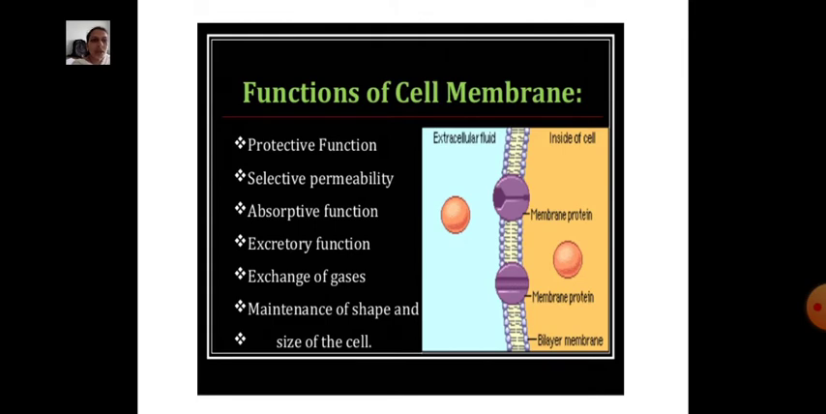Next, functions of the cell membrane. First is protective function, second is selective permeability, third is absorptive function, next excretory function, next is exchange of gases, next is maintenance of shape and size of the cell. See the diagram of the cell membrane. This one is the extracellular fluid, inside of the cell, membrane protein and bilayer membrane.